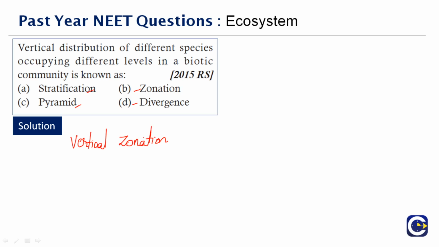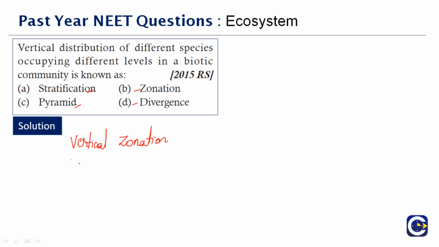For example, trees will occupy the top vertical stratum or layer because they are the primary ones. Forest shrubs come second, then herbs, and grass will occupy the bottom layer. It is absent or poor where the environmental conditions are unfavorable.